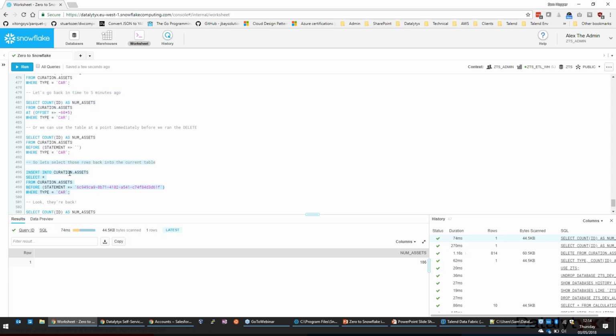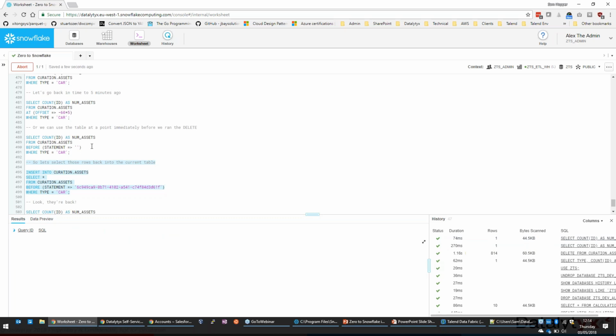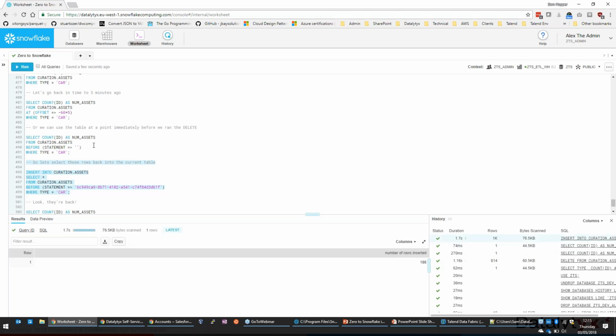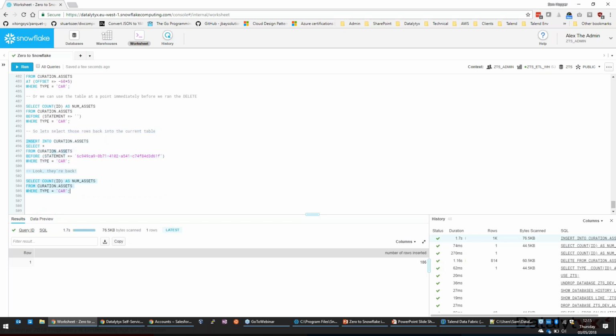There we go. So all I'm doing is inserting into assets from a select, and that select is all the cars that existed before I deleted them, effectively. If I run that, there we go, that's inserted 186 rows, and if we just look at the current state of that database table, 186, so they're back again. So we've recovered from that failure, which is good.